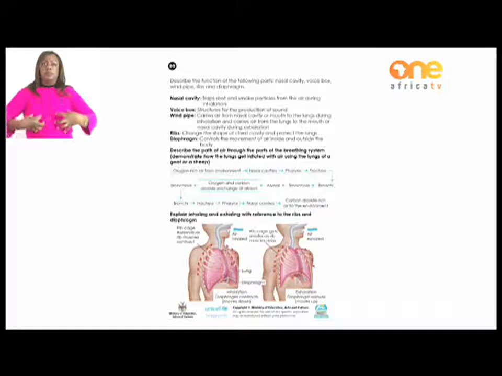We can say that the windpipe is a connection between the outside parts of our breathing system and the inside part of our breathing system.